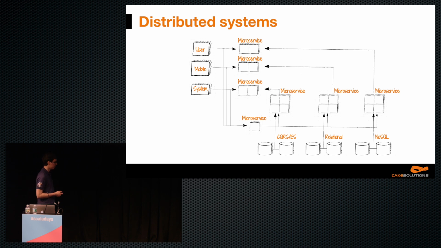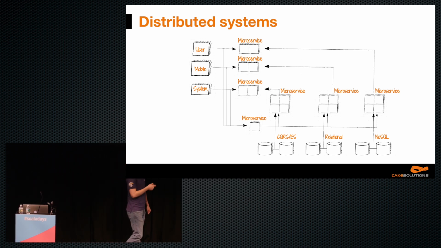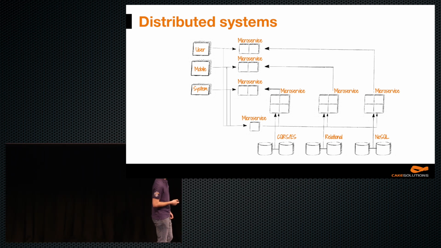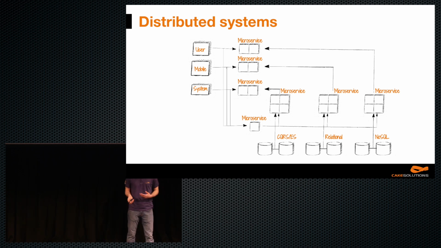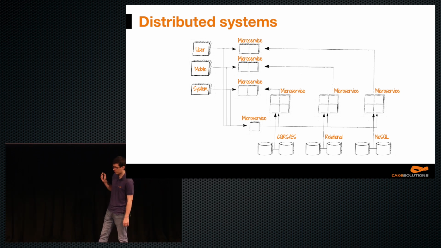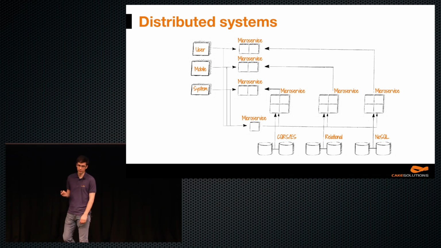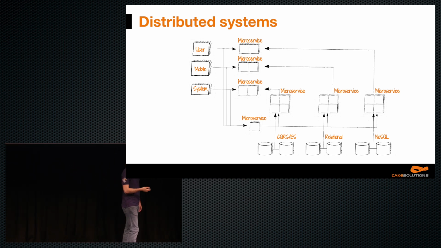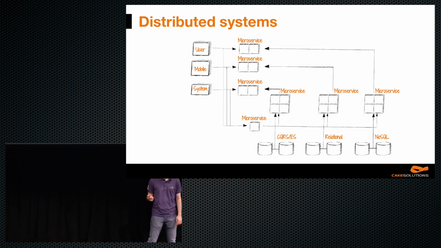But the most common use case of streams is just general distributed systems. So we have multiple microservices. Each microservice has its own database, depending on what consistency it needs. So it can use an SQL database, NoSQL database, or CQRS. And the services communicate with each other by sending messages. They don't do request-response. They just send a message whenever needed, and they will receive a message, and they should be able to handle that message at any time in the future.